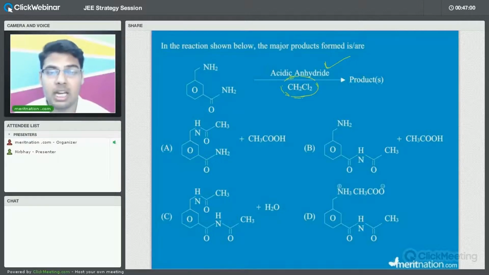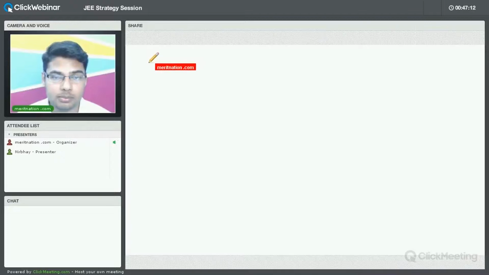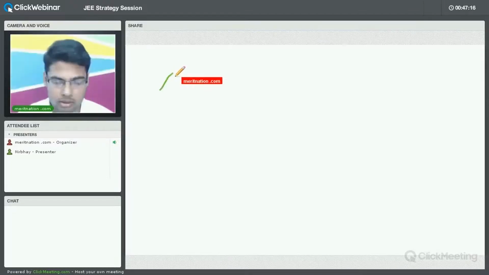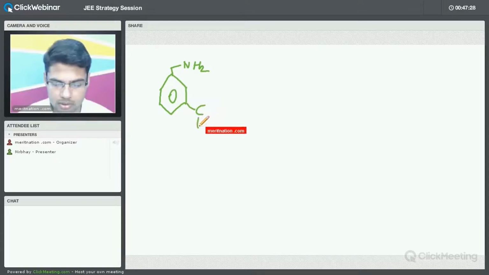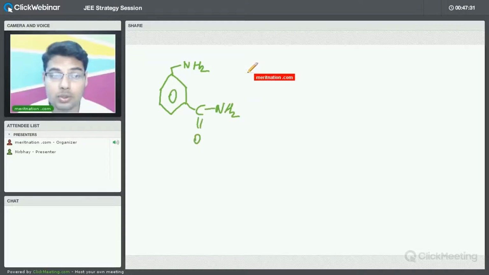Now let us begin with the solution by writing the reaction. We'll also try to follow the steps of the mechanism. So let us try to do this; you can also do this along with me. First of all, let us make the given part. Here you have NH2 and here you have C double bond O NH2, right?